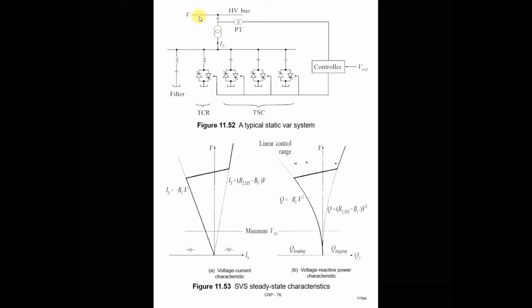So for a small change in the load bus voltage, there is a drastic change in the reactive power demand, because reactive power Q is directly proportional to the square of the voltage in the inductive region as well as in the capacitive region. You can see that here also Q is directly proportional to the square of the voltage. So in the lagging mode as well as in the leading mode, the reactive power generation or absorption by the SVS system is directly proportional to the square of the voltage. This is one of the drawbacks of the SVS, because a sudden or small change in the voltage creates a large fluctuation in the reactive power injection and absorption in the system. So this is a typical SVS steady state characteristic.